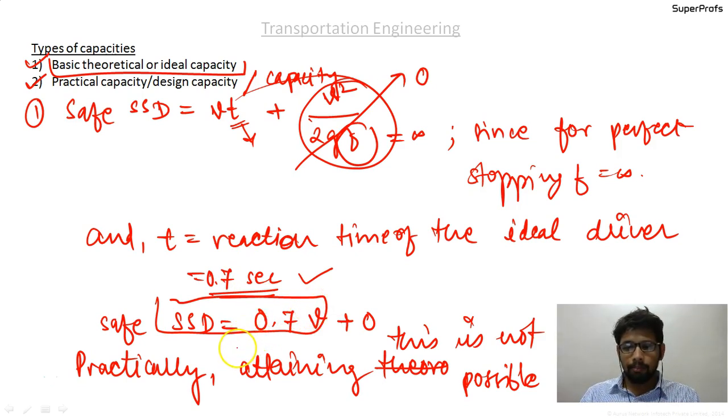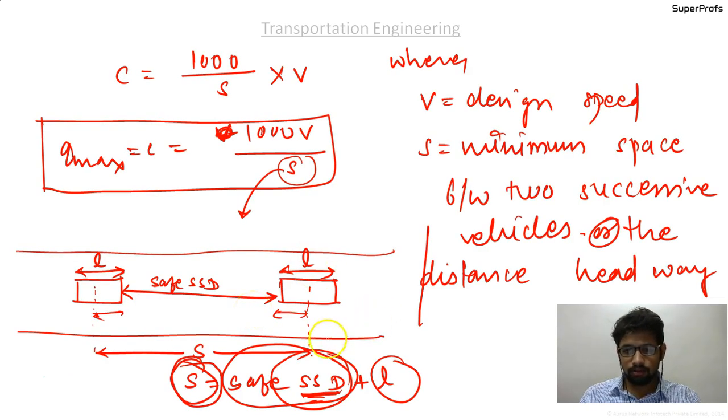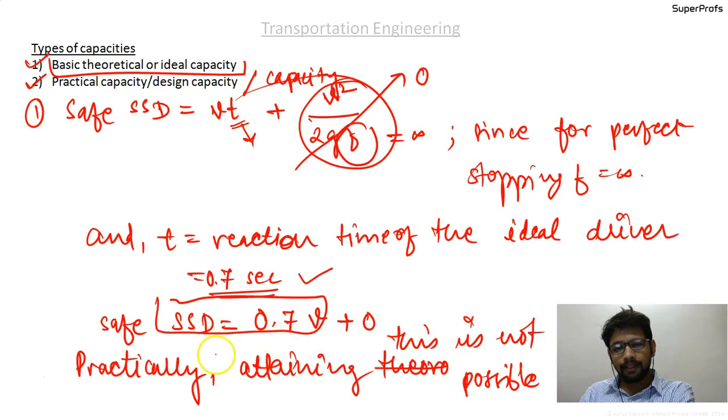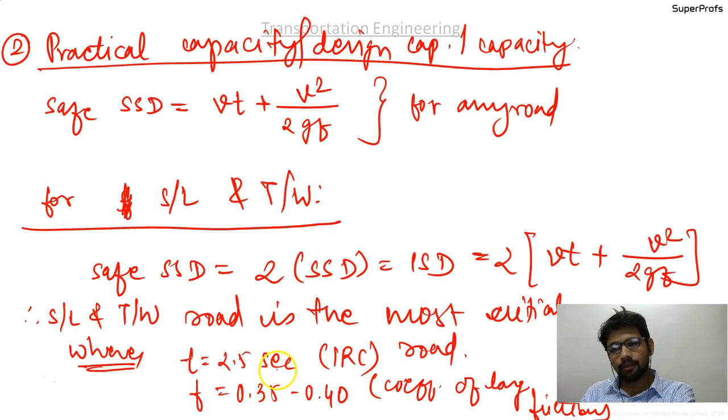So the SSD equals 0.7 v. You put this value in place of the safe SSD in this formula here, plus l. Practically, attaining this ideal SSD is not possible, so we will now discuss the practical capacity or the design capacity.